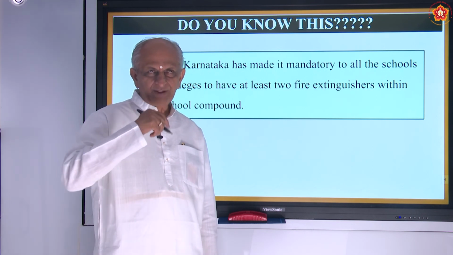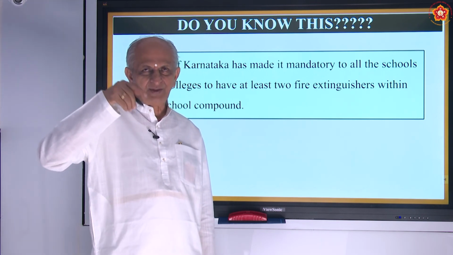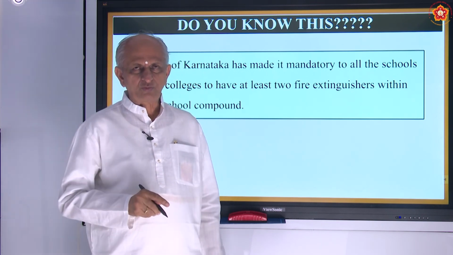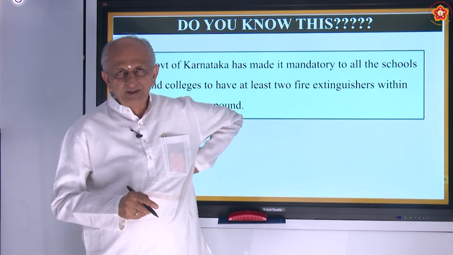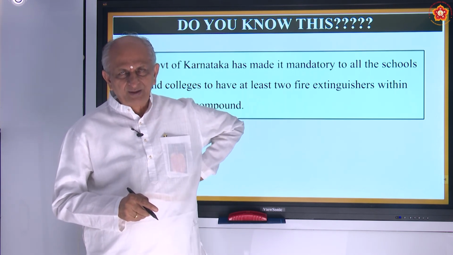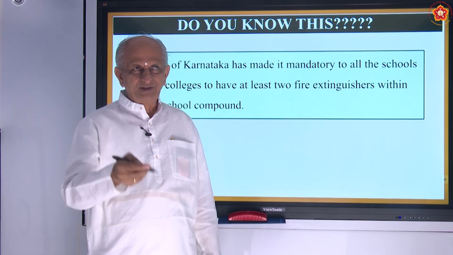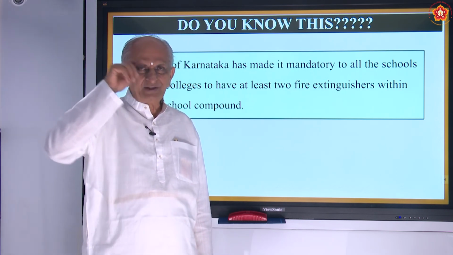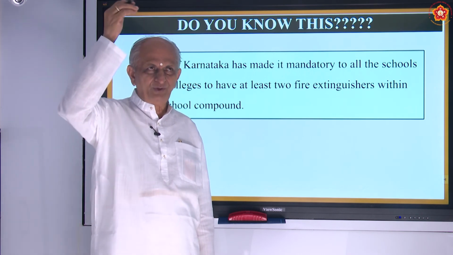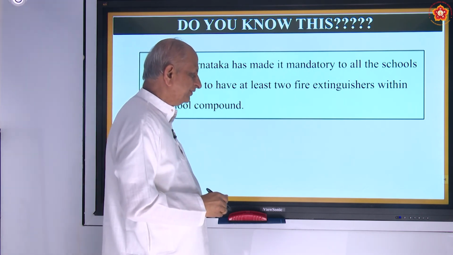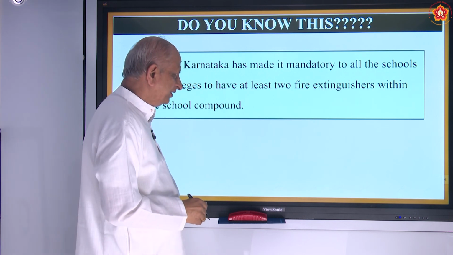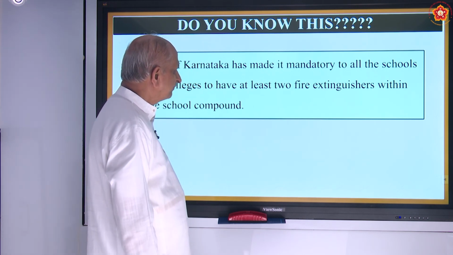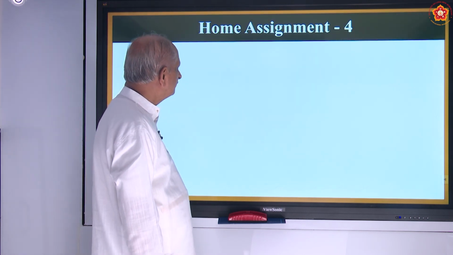If the building is bigger, for every floor they want 2. Suppose the number of children is more than say 200, so the ground floor is not sufficient, they will have a first floor. So the first floor again 2. So every floor should have at least 2 fire extinguishers. That is the instruction of the Karnataka government and of other governments also.